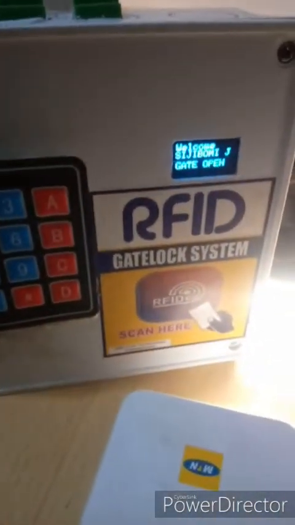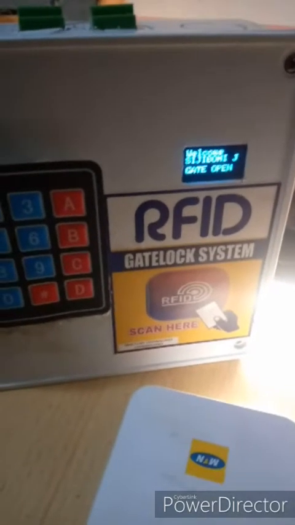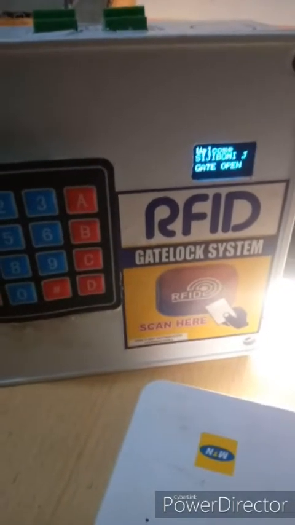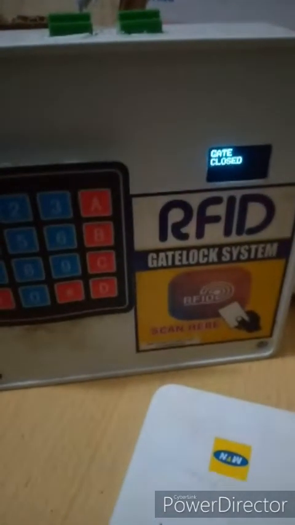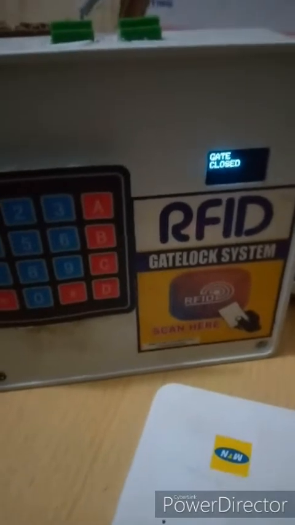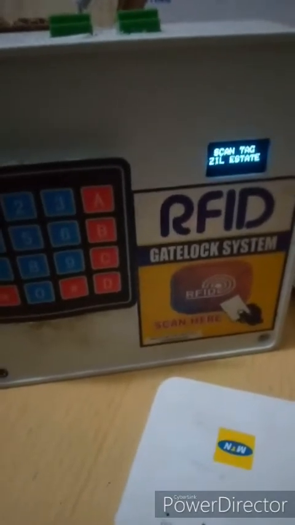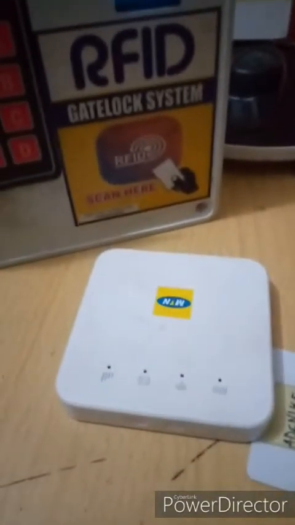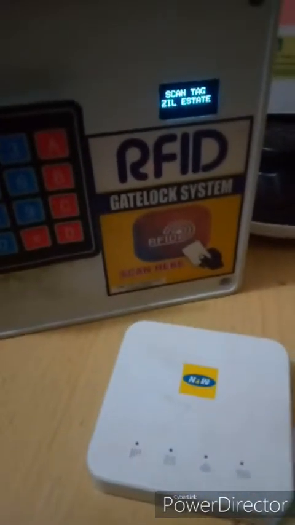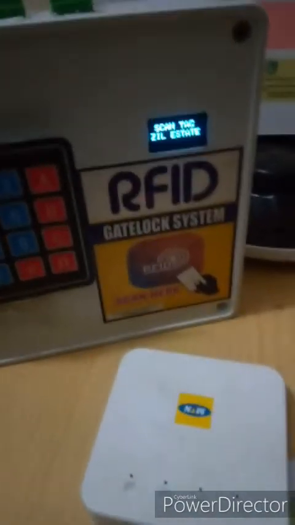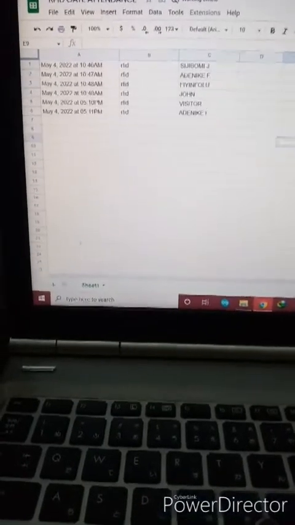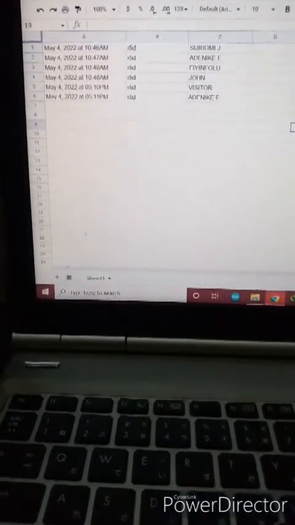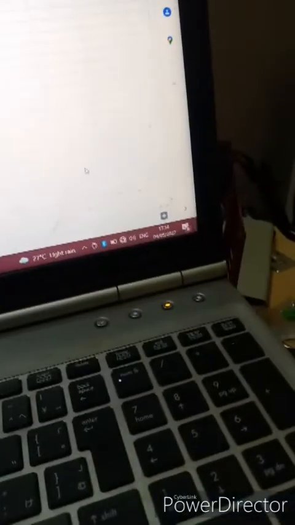It welcomes me. Gate opened. After 10 seconds, it locks the gate, but it will tell me not registered. Not registered. Why? Because the Wi-Fi router is off, and there is no way it can connect to the internet to register me. Let's check the Google Sheet. The last person that came in was Adenike F at 5:11 p.m. and this is 5:14 p.m., so there is no registration.